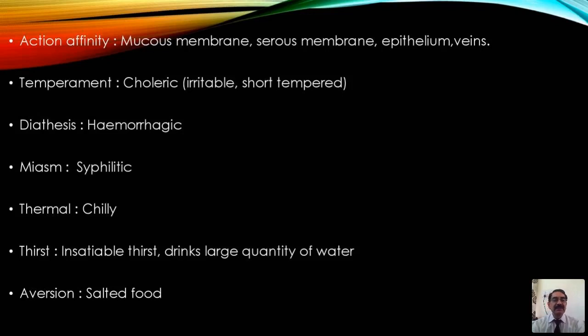That is the typical nature of syphilis. And thermally, this is a chilly patient. Patient is highly thirsty, insatiable thirst, drinks large quantities of water, always wants to have water, and aversion to salted food.